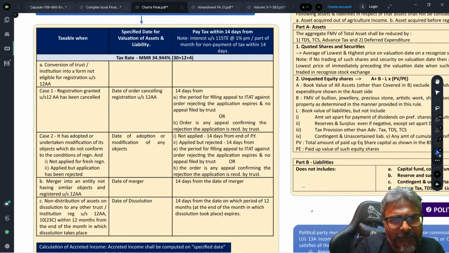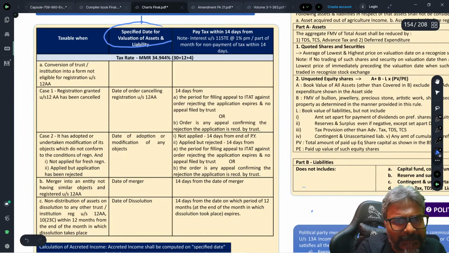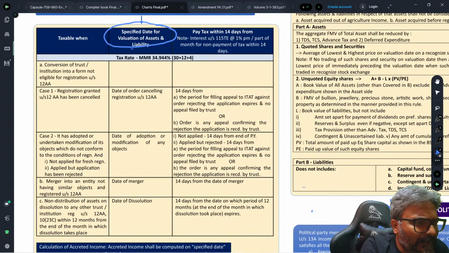Can you see this one, students? Herein, now, first of all, this is a specified date. This is a simple one. Because this specified date is an important one in this context.